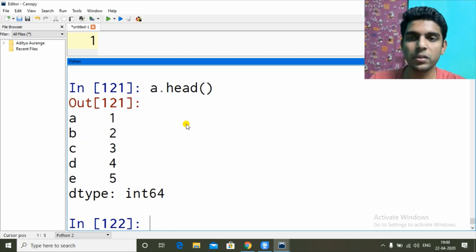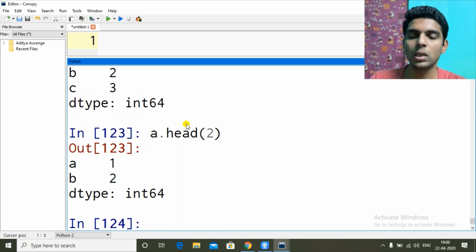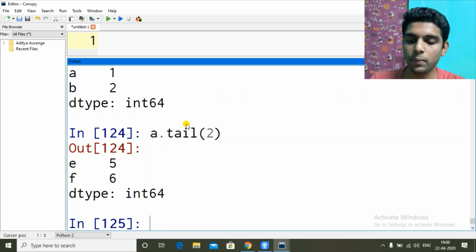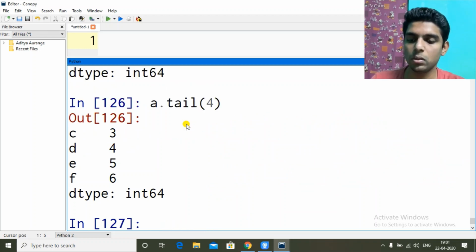So head gives the first 5 values by default. But if you want the first 3 values, I will give 3. If I want the first 2 values, I give 2. Similarly tail, you can guess, gives the last 5 values by default. And if I pass some value like 2, it will give me 2 values. So by default it gives 5 values. If I give 4, it will give me 4 values.